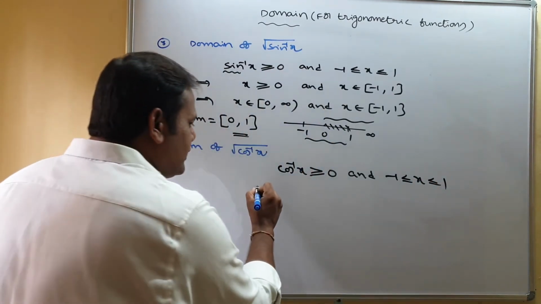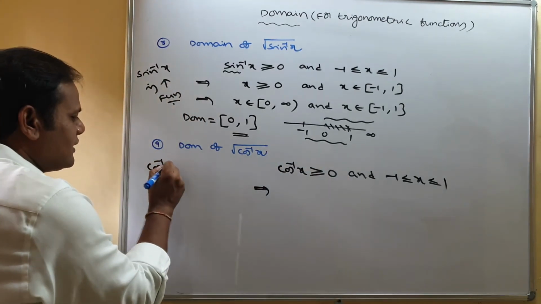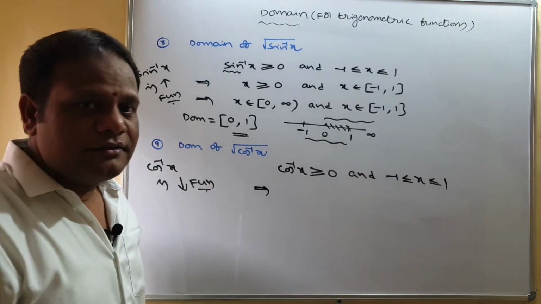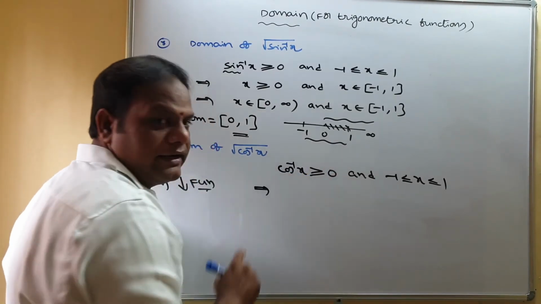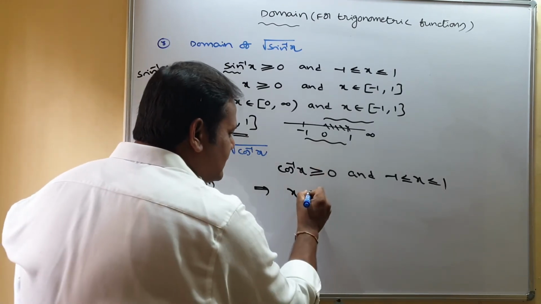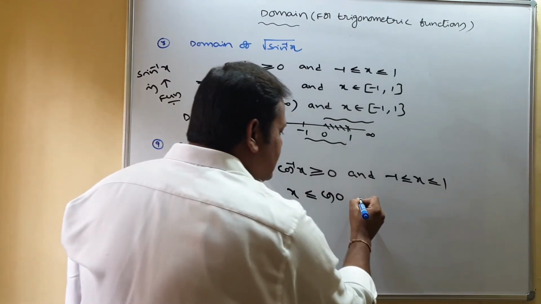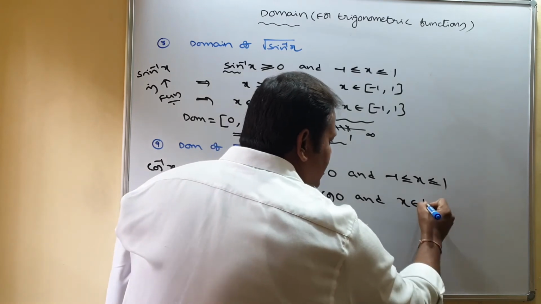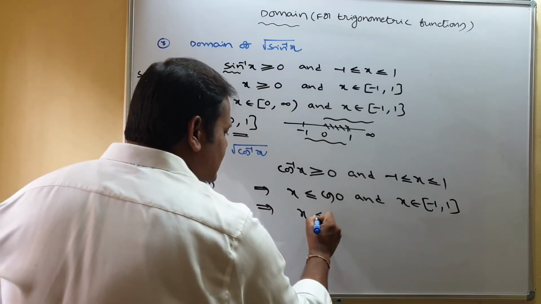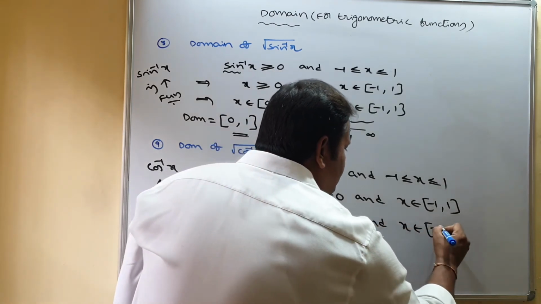Here you shift cos inverse to the right hand side. We know that cos inverse x is a decreasing function. That is the reason if you shift cos inverse to the right side, the inequality sign changes. Means x, greater than becomes less than or equal to cos 0. And x belongs to the closed interval minus 1 comma 1. So here what we got is x less than or equal to 1, and x belongs to closed minus 1 comma 1.